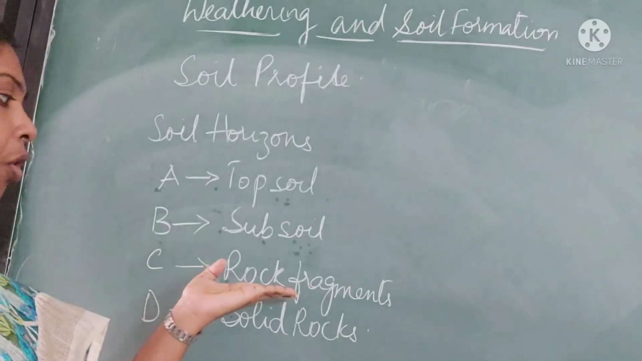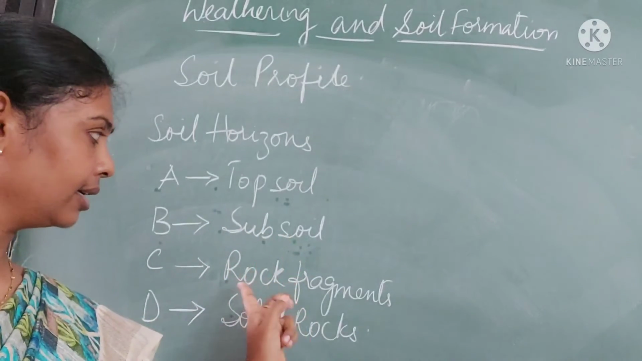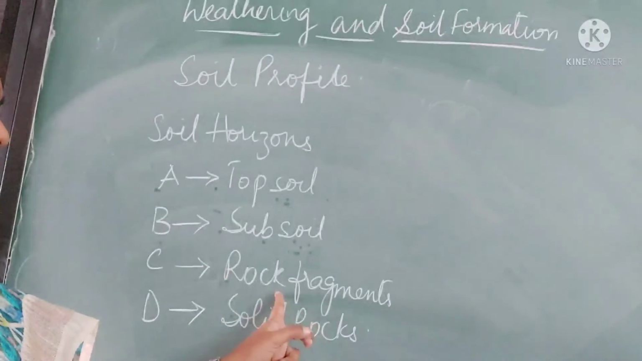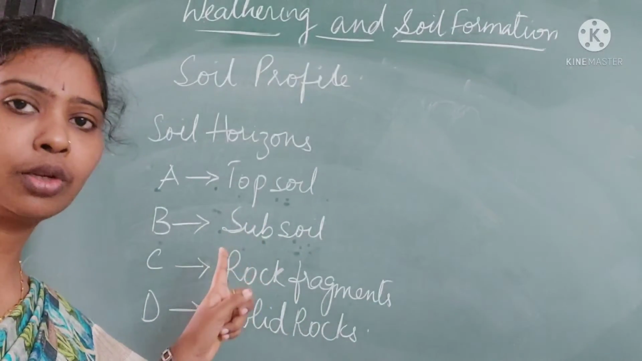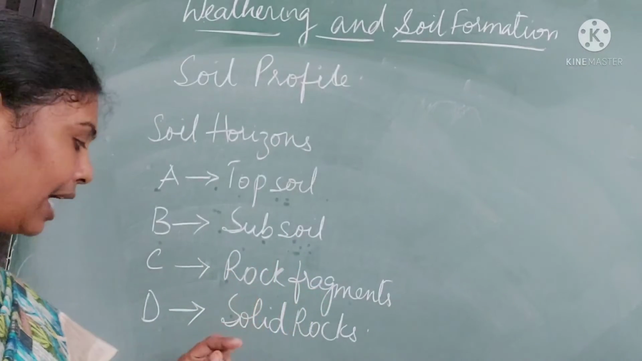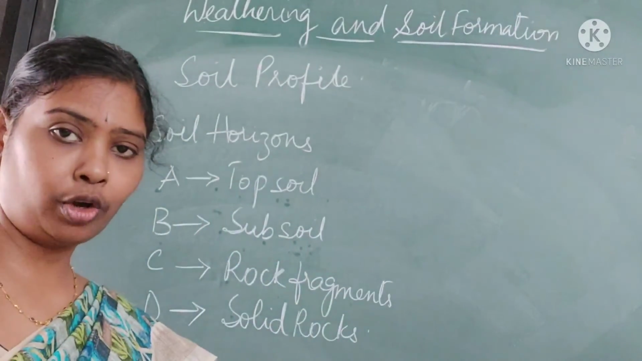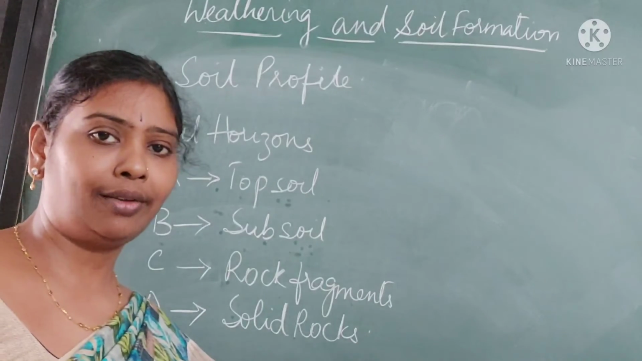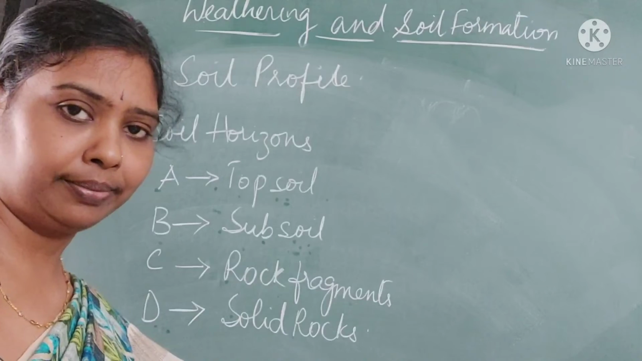And see, mostly rock fragments, small rocks are present in horizon C. So here no humus, much mineral content also is not present. As coming down, you have rock fragments, and horizon D, the parent rock, the original rock is present, from where the soil is being formed.